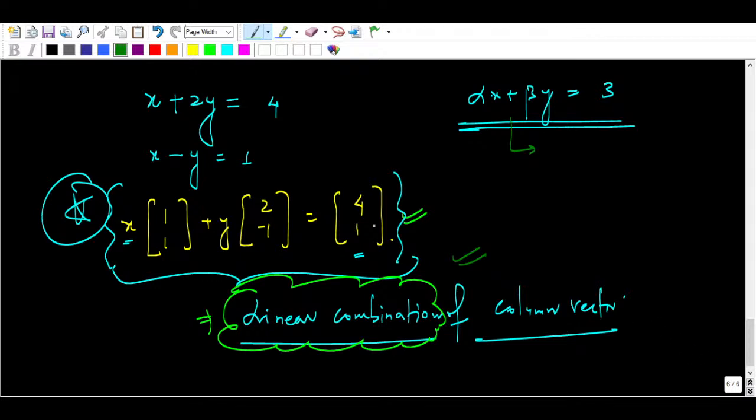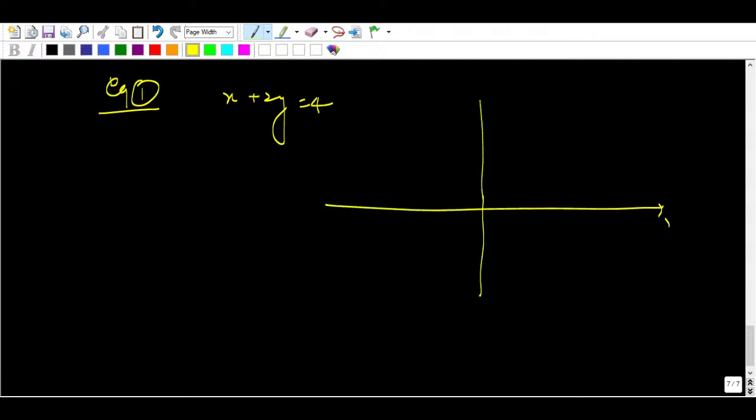We will discuss, right? So if this is equation number 1 and this is equation number 2, if I am going to plot the first equation, take equation number 1, x plus 2y equal to 4. So how are we going to plot? You know that there are two variables, x and y.